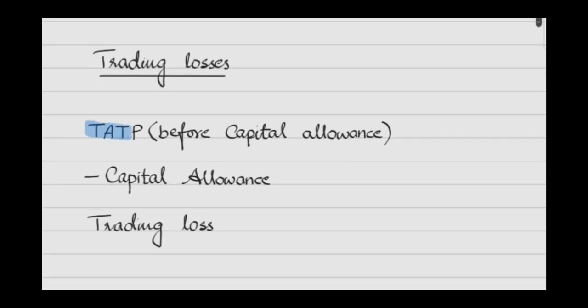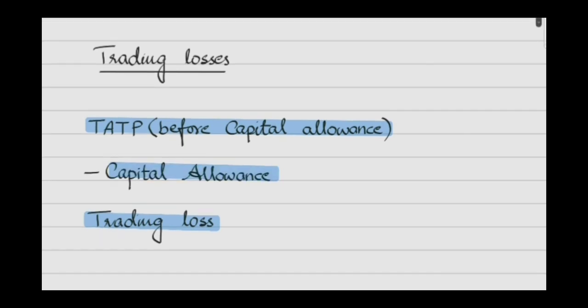If you have tax adjusted trading profit before capital allowance, this can be converted into trading loss due to capital allowance. For example, if you have tax adjusted trading profit before capital allowance of, let's say, 20,000, and the capital allowance available to you is 30,000, in that situation this tax adjusted trading profit will be converted into a trading loss of 10,000.